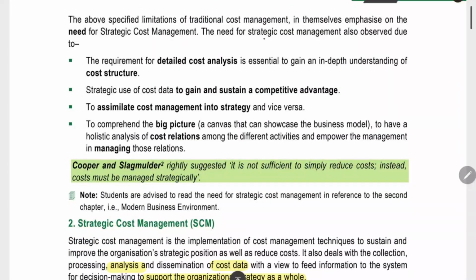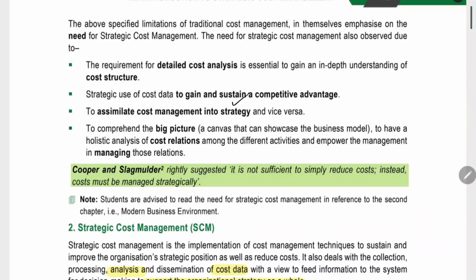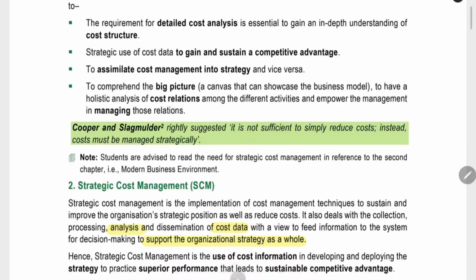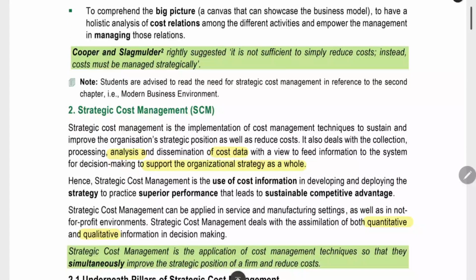Now, the need for strategic cost management. Why do we want strategic cost management? We will do detailed cost analysis, and cost structure analysis, and we will gain a competitive advantage. The traditional method will not consider this competitive advantage. We have to check the market, competitor, and customer, all the factors. We have to make the strategy based on the cost that we have, and then we have to see the big picture: the entire market, how much they are selling, what our market share is, how to improve the market share, who the customers are, how we can target them, and what we have to do for marketing. Everything will be seen by modern cost management. It will give the big picture.